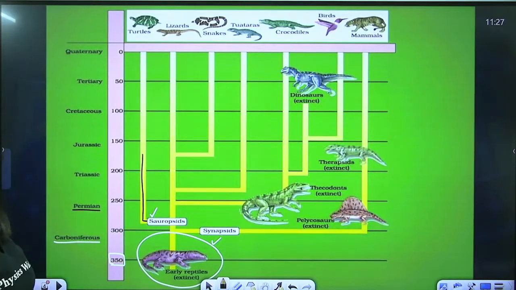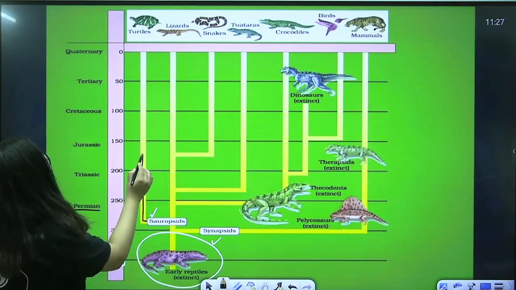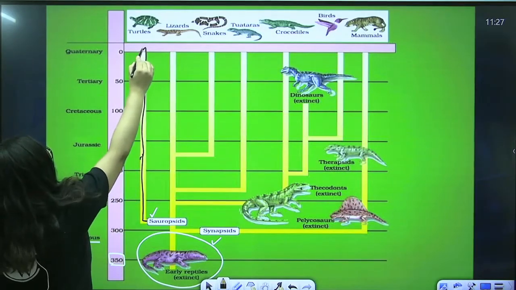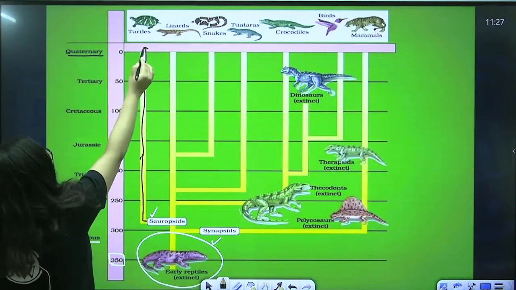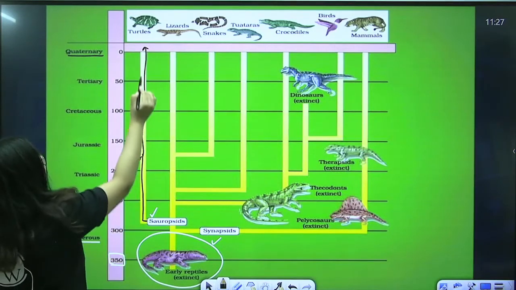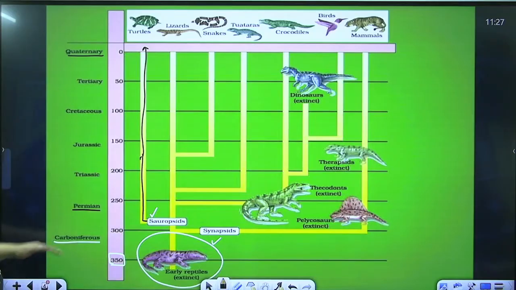In the Permian, sauropsids arrived and they gave rise to turtles, which are also present nowadays. That's why you can see the entire line going, crossing over all these periods and moving upward to today's one, the Quaternary.